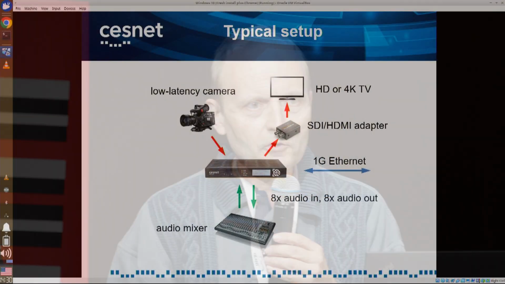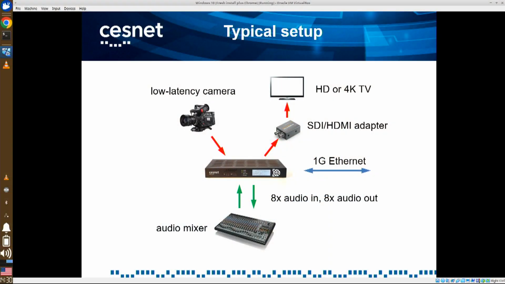A typical setup looks like this. You just connect your camera or a video switcher with multiple cameras, your audio mixer, and your TV or projector, typically using simple SDI to HDMI adapter. And that's it.